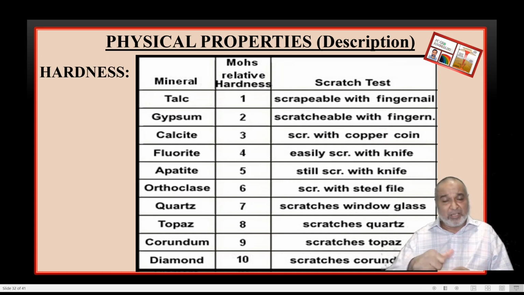Just rub the surface. If it is a harder, sharp one, don't rub it out. Yes, rub the surface with your thumb. If you get a powder, hardness will be 1.